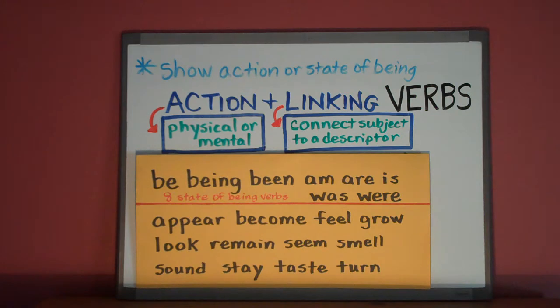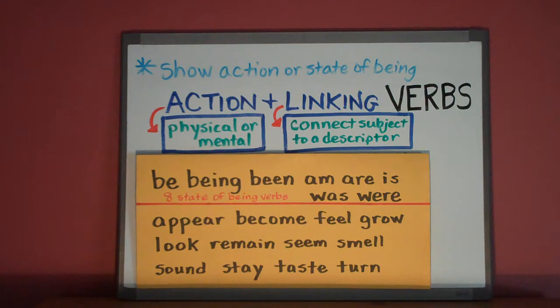Physical action includes verbs such as run and jump. He runs around the track. She jumps the hurdles. We can see these actions. Mental action, on the other hand, includes verbs such as believe and think. He believes in winning. She thinks of success. Someone can actively think even though we may not see that action. So action verbs can show either physical or mental movement.